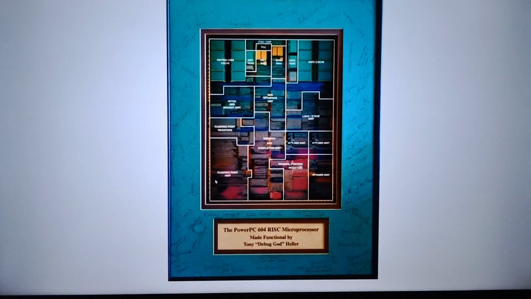I spent a couple of decades designing microprocessors, which is the brain of the computer. IBM, Apple, and Motorola gave me this award. The PowerPC 604 RISC microprocessor, made functional by Tony Debug God Heller. Odds are that I helped design the central processing unit of your computer, and there's a good chance that I helped design the one that was in your game console 10 or 20 years ago.